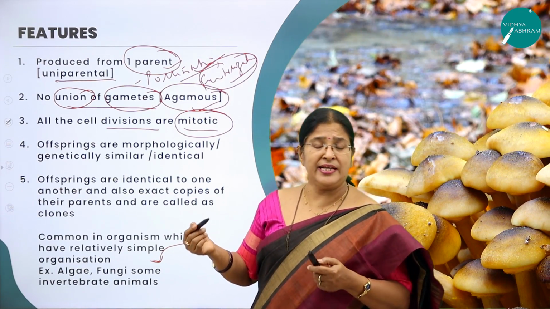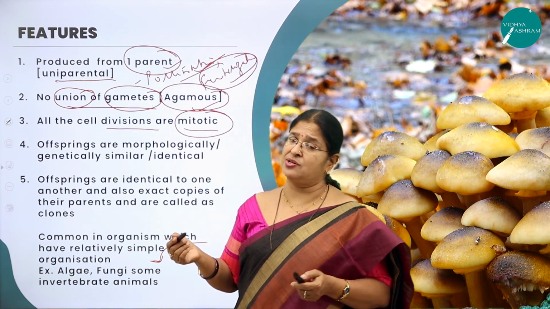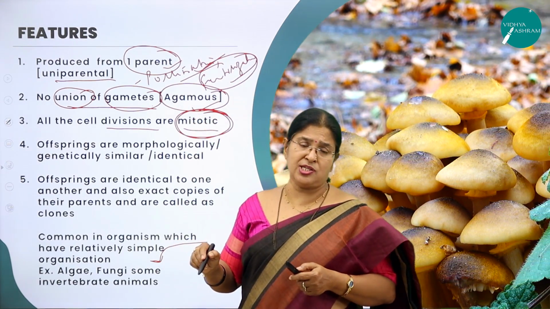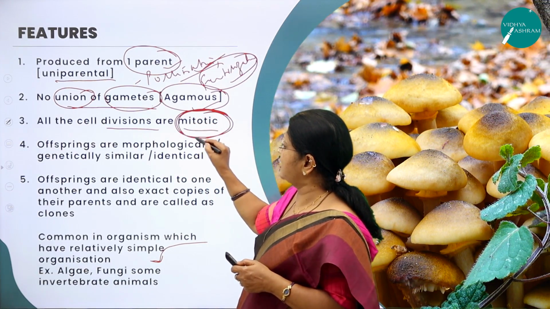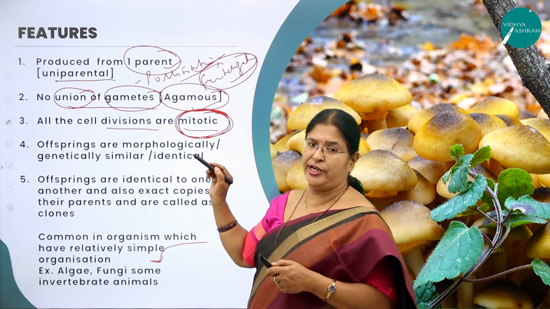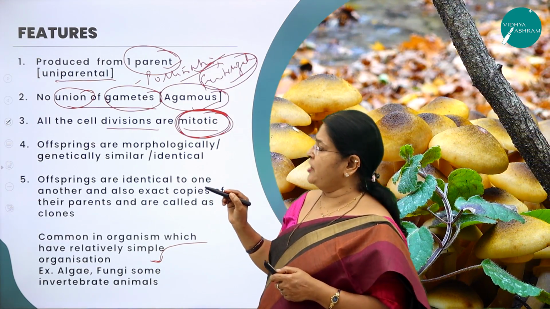Mitosis is an equational cell division. Meiosis happens in gamete cells or sex cells. Mitosis happens in the body cells or somatic cells, right? But here you can see the only type of cell division that is happening is mitosis. It's a very important feature to be noted for asexual reproduction.